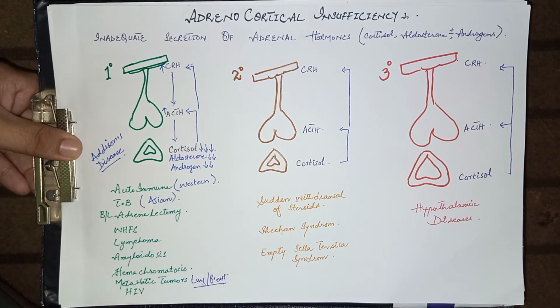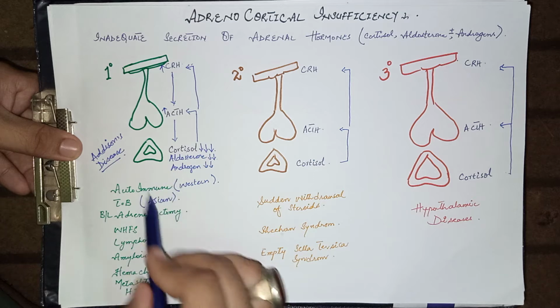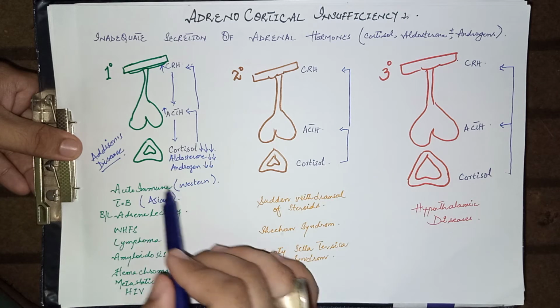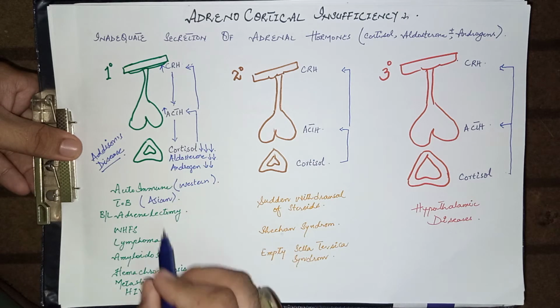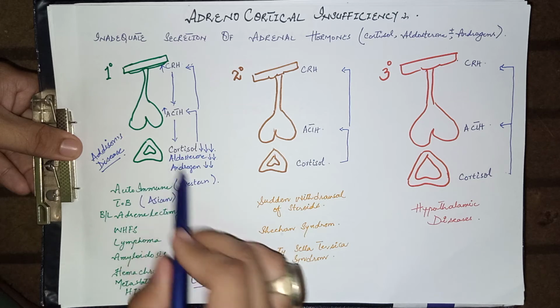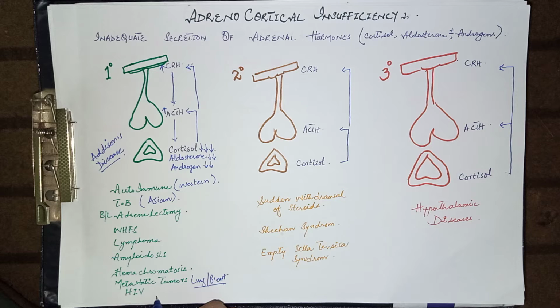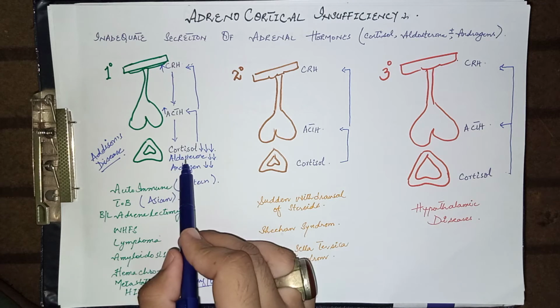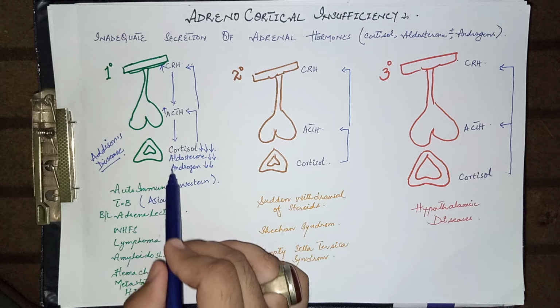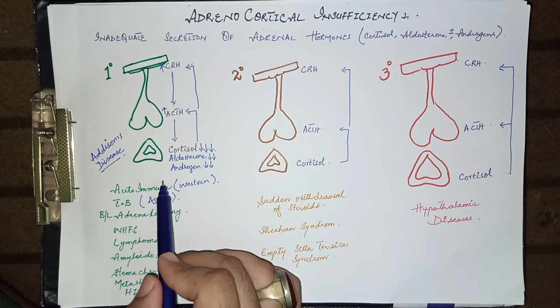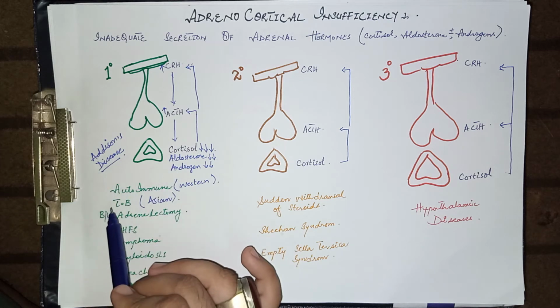Metastasis occurs in the adrenal gland, and when these metastatic tumors enter the adrenal gland, the adrenal glands become non-functional. The other causes are HIV and some drugs like ketoconazole and metyrapone. These are synthetic inhibitors of cortisol. These drugs also reduce the level of cortisol and ultimately lead to adrenal insufficiency.